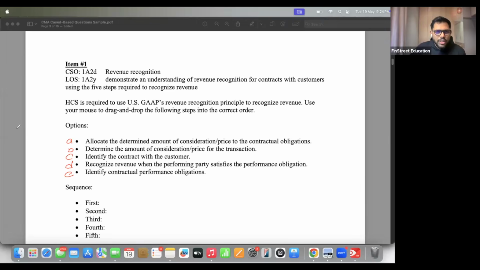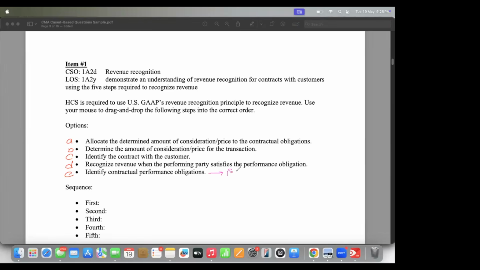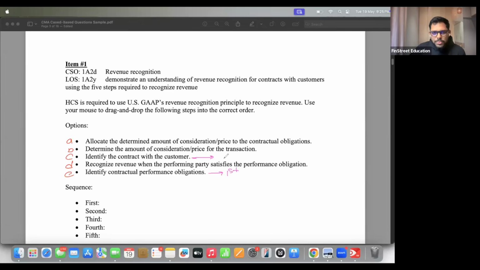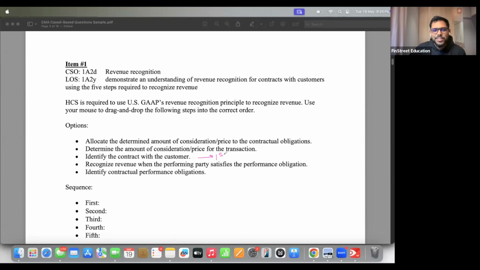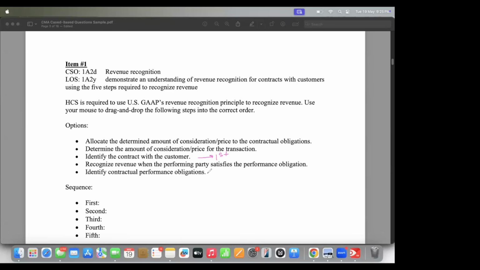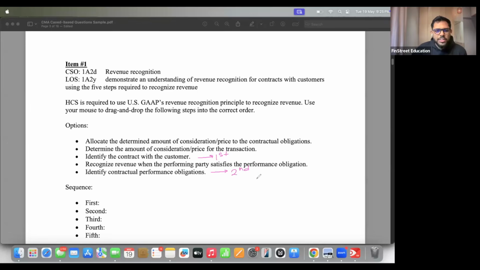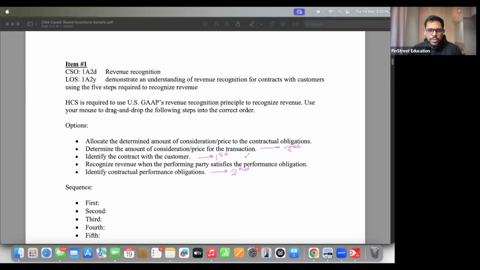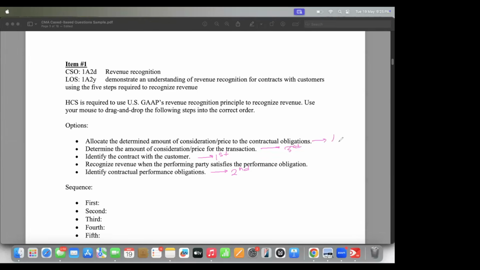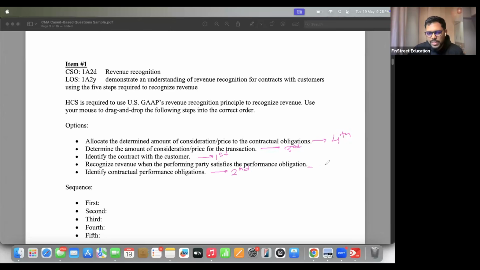Varnika, you want to try? Varnika says C. Few members are also saying C should be first. I'm saying C too. This will be the first one. Anyone else who thinks any other should be first? No? Okay. What about second? I'll be giving you a proper explanation, but let me see what you are doing. E should be second. Okay. What about third? Soumya thinks D should be third. Okay, B should be third. What about fourth? A should be fourth, and obviously then this would be fifth.